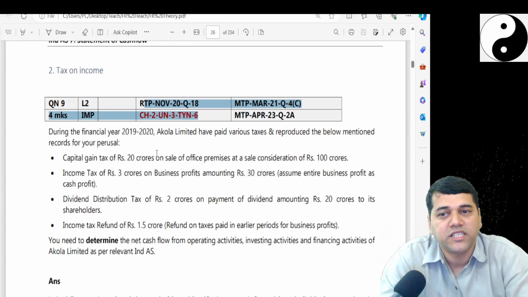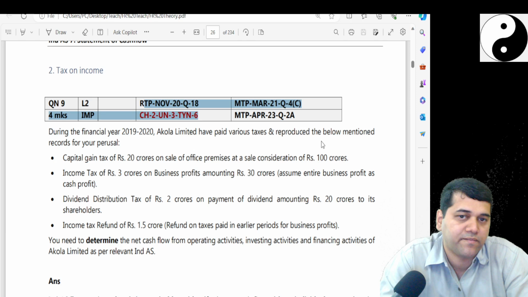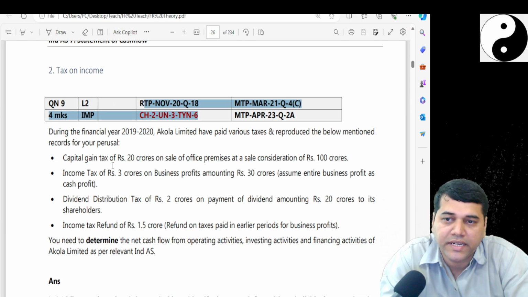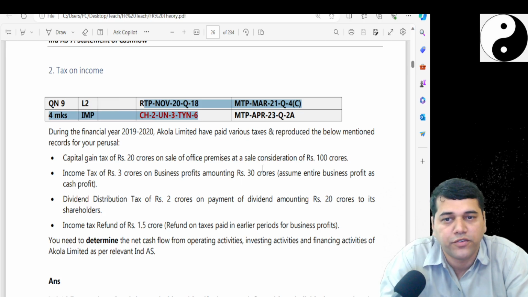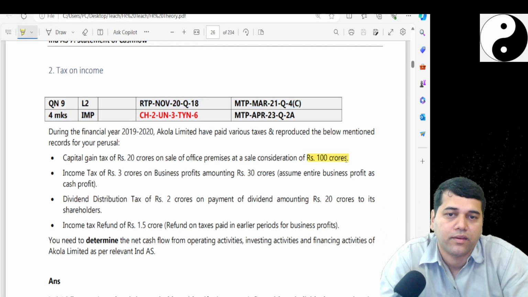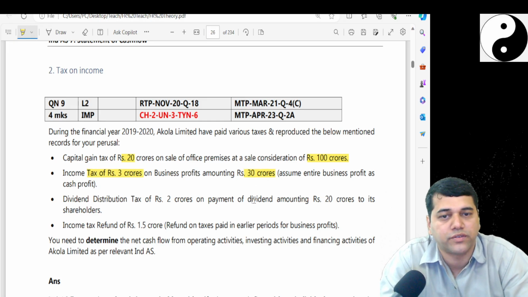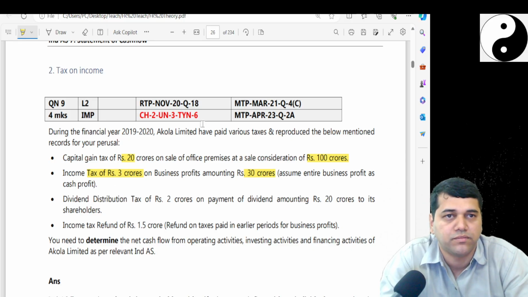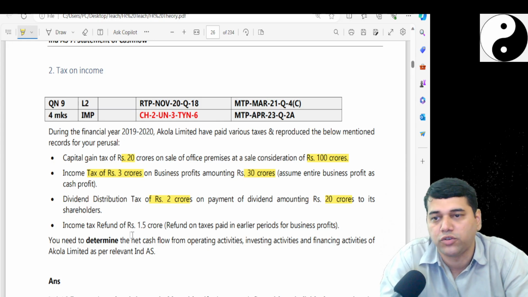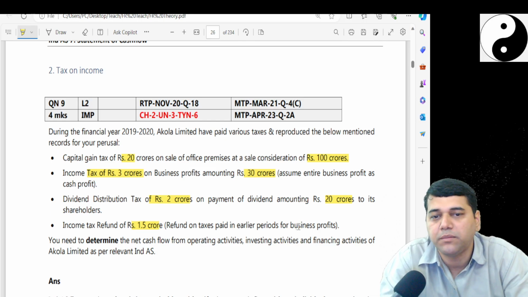During the financial year 19-20, Akola Limited have paid various taxes and produced the below mentioned record for your perusal. They have got a capital gain tax of rupees 20 crore on sale of office premises. Sale consideration is 100 crores. Income tax of 3 crores on the business profit of 30 crores, and the entire business profit is cash profit. Dividend distribution tax of 2 crores on dividend paid to the shareholders. Income tax refund of 1.5 crores for the earlier business profits.